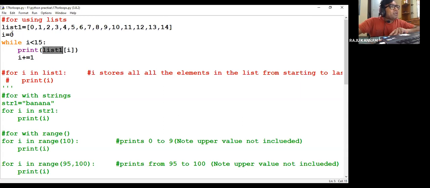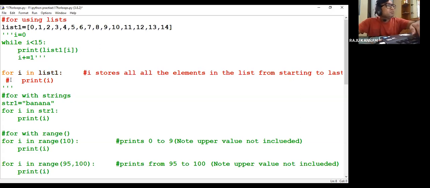Initially when the i value is 0, list of 0, the first element will be printed. Then the i value is incremented, it becomes 1, and it will print list of 1, the second element. Then third element, fourth element, fifth element, like that up to 15 elements. After 15 elements, the i value becomes 15, this condition won't be satisfied, and it will come out of the loop. This is the way we have to do it in a while loop. But if we take a for loop, we can do this very easily. The advantage of the for loop is you don't need to specify any initialization, any condition, or incrementing or decrementing operator.